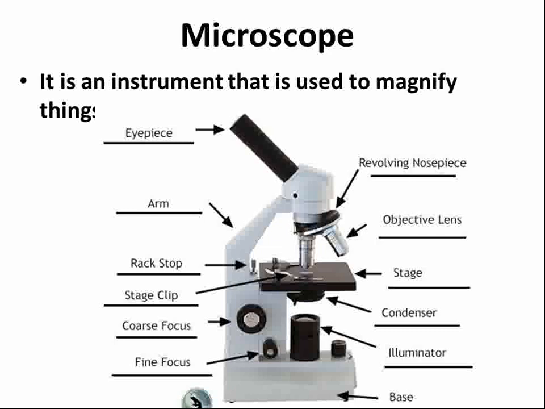The stage clip is used to hold the slide. Coarse focus, fine focus, revolving nose piece, objective lens, stage. The stage is that place, that area, that region where we put a slide for examining. Condenser, illuminator and base. So these are the various parts of a microscope, the instrument that is used to magnify things.